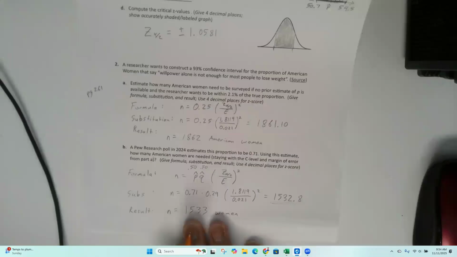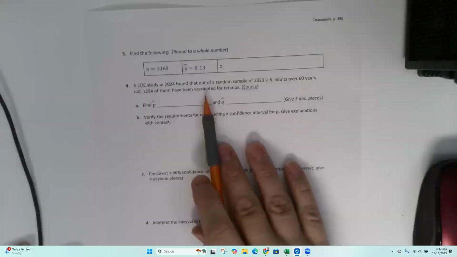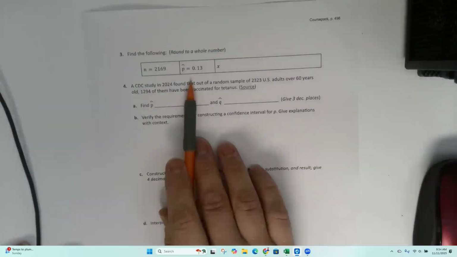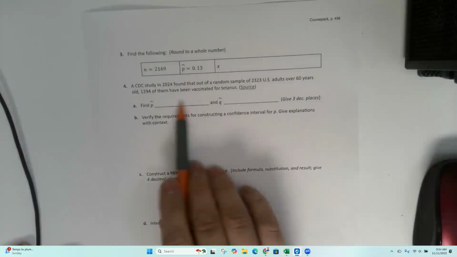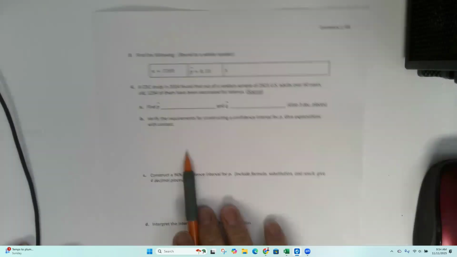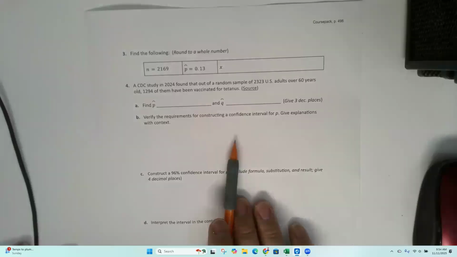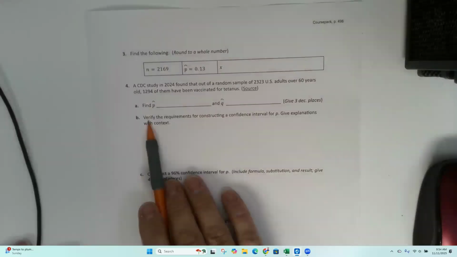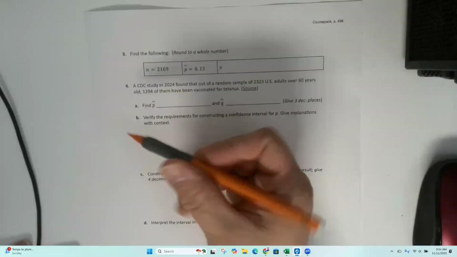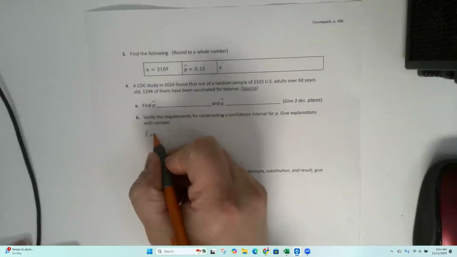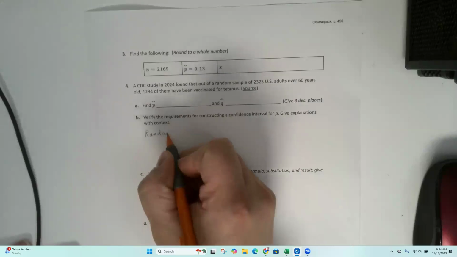All right, sounds good. Moving on. Let's see. I'm going to skip past that. Verify the requirements for constructing a confidence interval for p. There are three that you have to check.